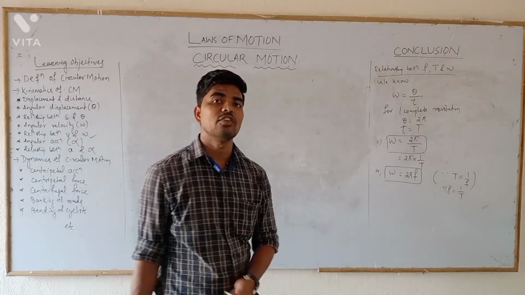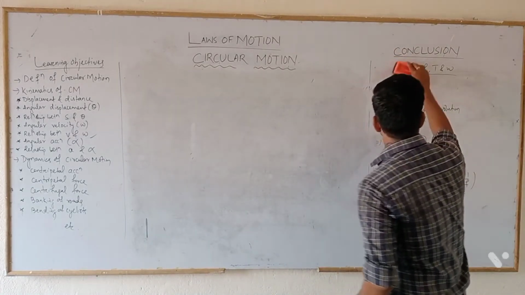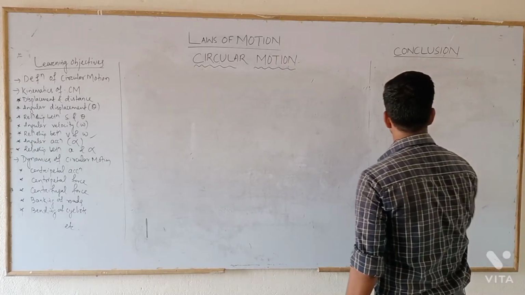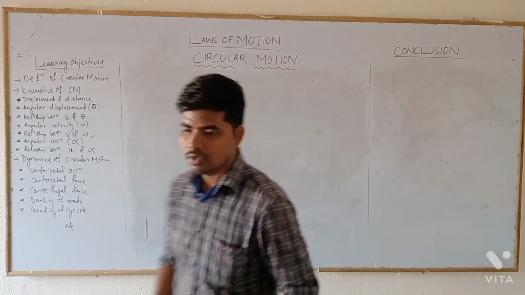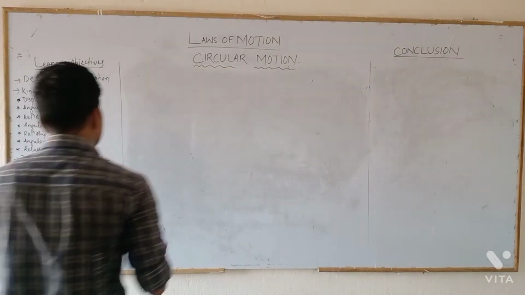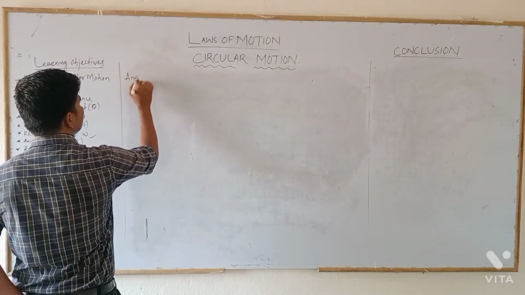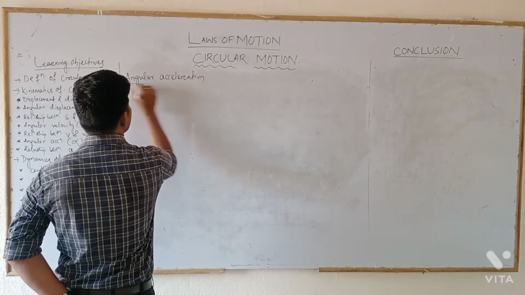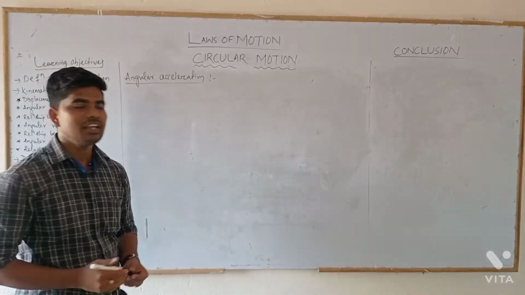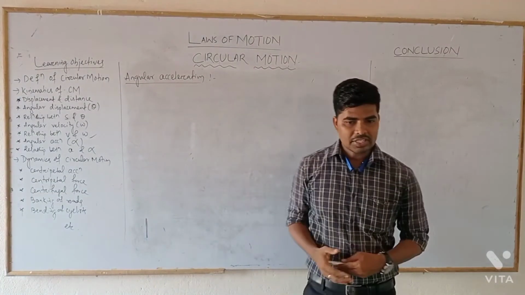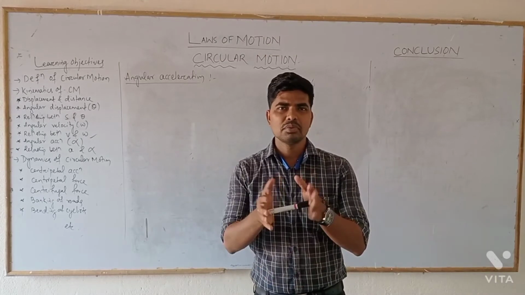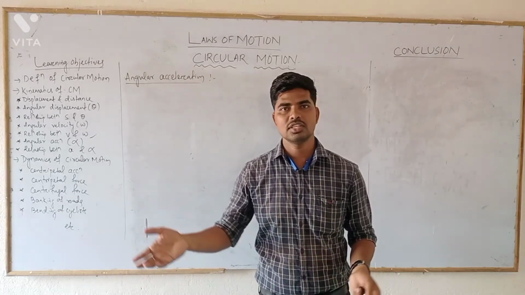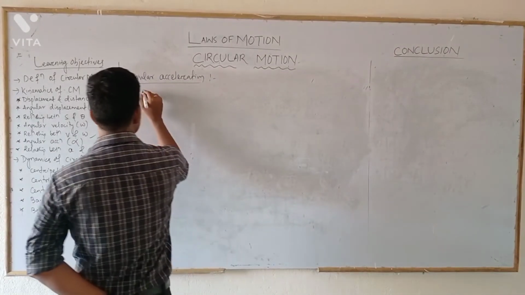Now let us discuss what is angular acceleration, and we'll try to find the relationship between angular acceleration and linear acceleration, just like we have already done in lecture number 1 and 2. So what is the concept of angular acceleration? Same as the angular displacement and angular velocity that we have already discussed, angular acceleration is the rate of change of angular velocity. Simple definition: the time rate of change of angular velocity by an object moving in a circular path will be called angular acceleration.